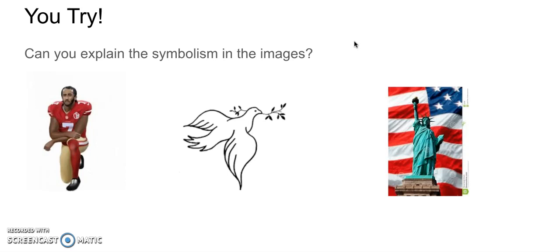The second image, a dove holding an olive branch, represents hope and peace. The third image, the Statue of Liberty and the American flag, represent freedom. Each of these images has its own symbolic value and its own symbolic meaning.